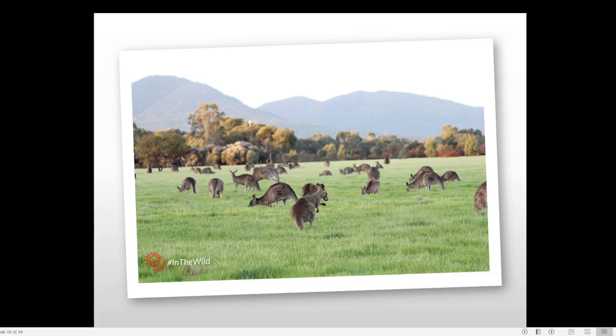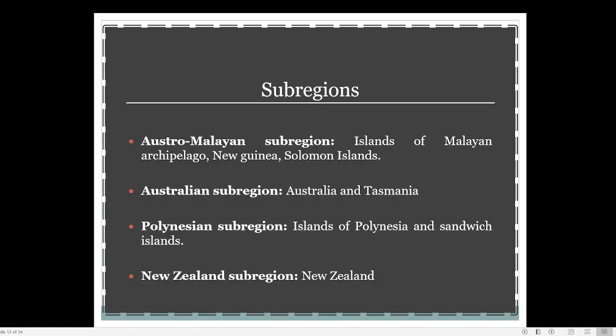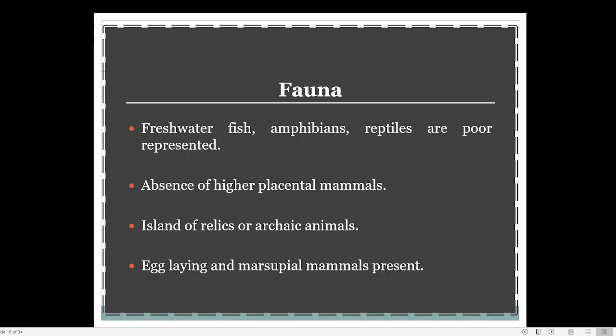Their animals are mainly characterized by the absence of higher placental animals. As I told you, modern animals are absent. Australia is also called an island of relics. Relics means puravastu, that is the meaning of the word relics. Old item, or archaic, means very old, very primitive.